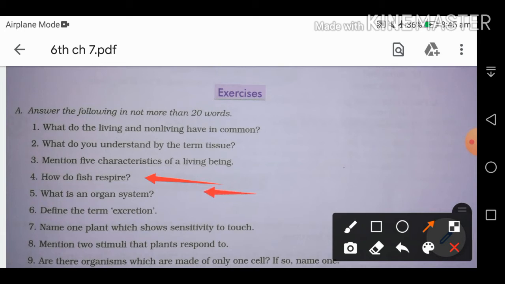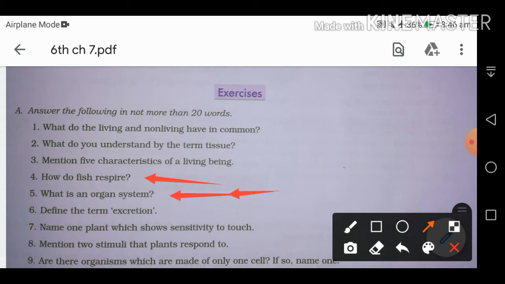Now the fifth one: what is an organ system? When many organs cooperate together to perform a particular function in our body, they make an organ system. Like the digestive system, in which organs help us: our mouth, food pipe, stomach, pancreas, liver, small intestine, large intestine. These all help us in our digestive system. They cooperate together, they work together.